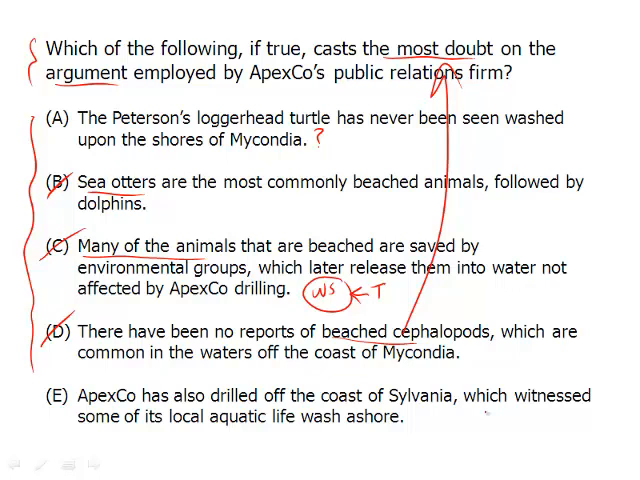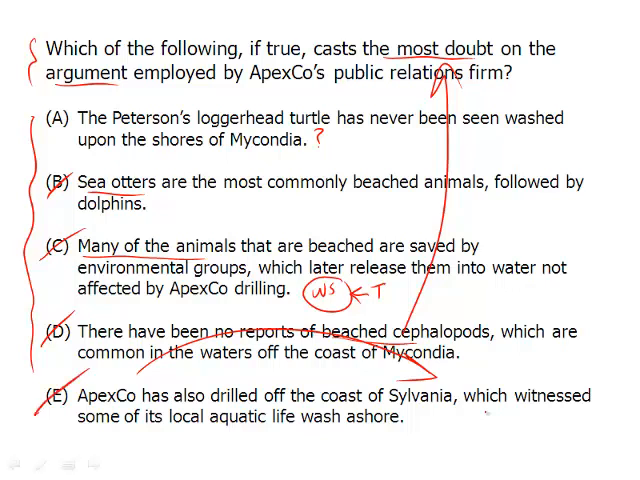Then there's E. Apex Co has also drilled off the coast of Sylvania, which witnessed some of its local aquatic life wash ashore. Now this may be tempting, probably the most tempting, if you forget the conclusion, meaning, well, Apex Co is bad, they cause animals to wash on shore. Look what happened before. It happened in this other place. They also washed on shore. That is, when Apex Co started drilling, animals covered in oil washed on shore. And that sounds like what's going on here. So the PR person is lying, cast the most doubt.